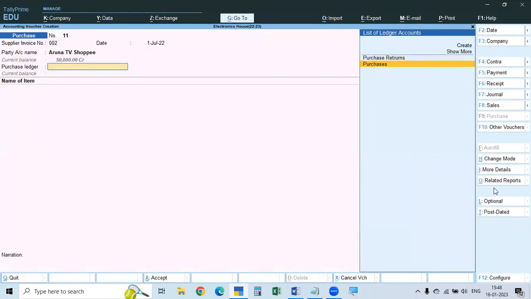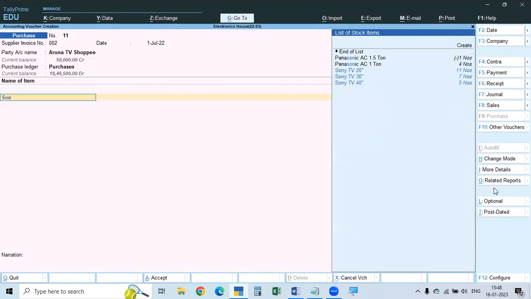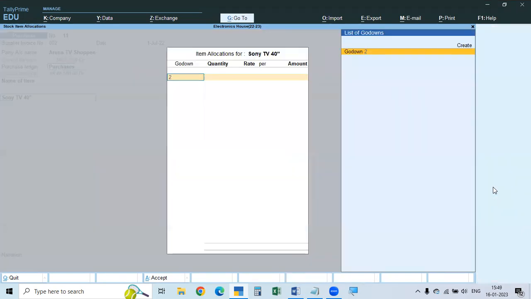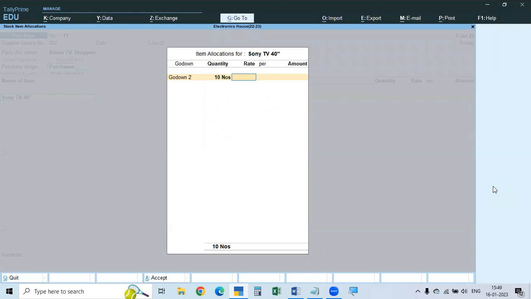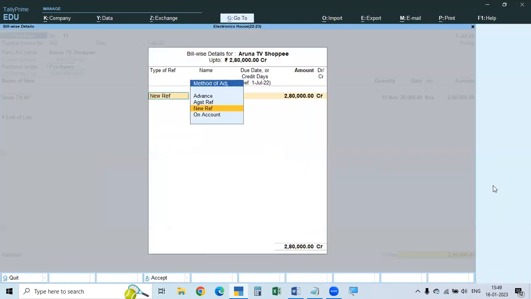For purchase, it is always the purchase account. And then what you purchased: Sony TVs 40 inches. We kept it in the godown, for example, 10 numbers. How much is each one? 28,000 rupees, so 2,80,000 rupees. Now it will ask you the reference number, that is the bill-wise details, method of adjustment.